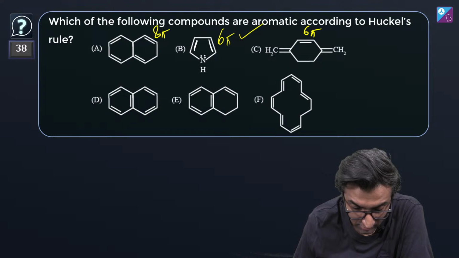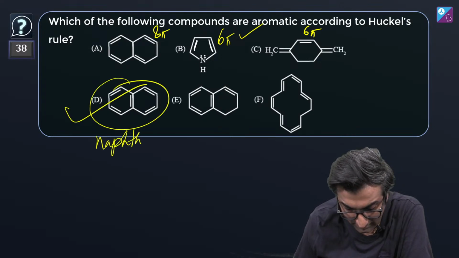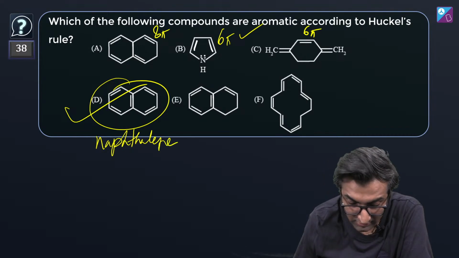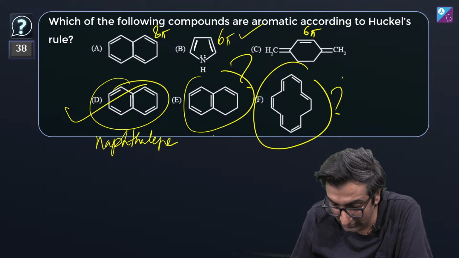Not conjugated. Okay, what about this? This looks like naphthalene, isn't it? I'm not so sure, but I think it's naphthalene. What about this one as well? This works out, it has 14 pi, right?